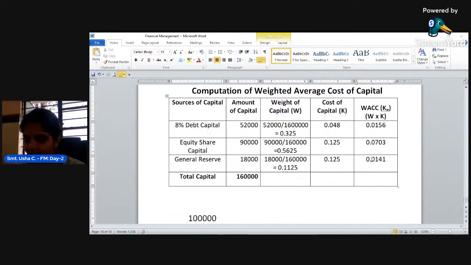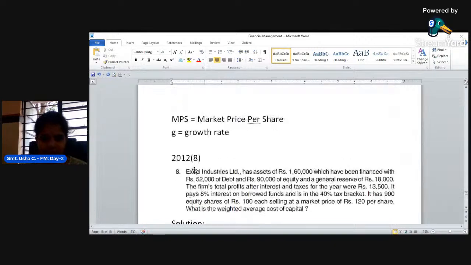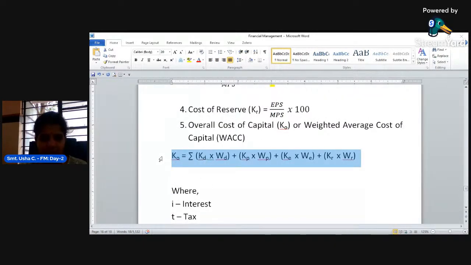Now take the total of all these three: 0.0156, 0.0703, 0.0141. Total is how much? 0.1. What is this 0.1? This is WACC. Or by using the formula, what is the formula here? Weight of capital into cost of capital.